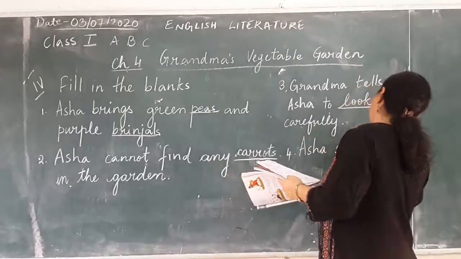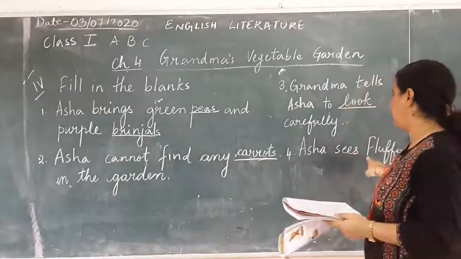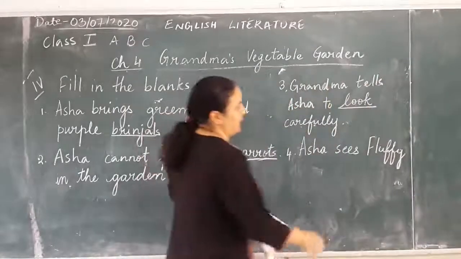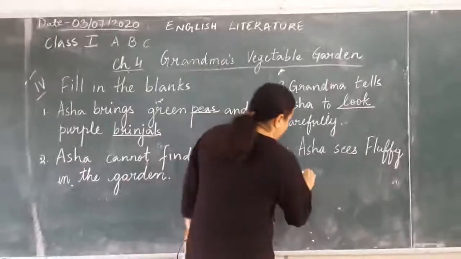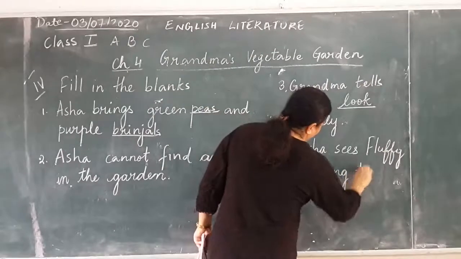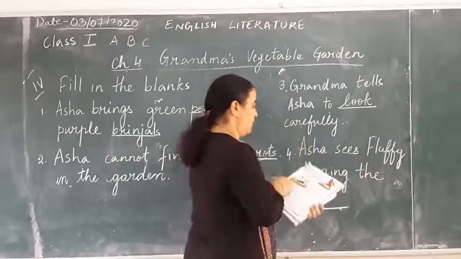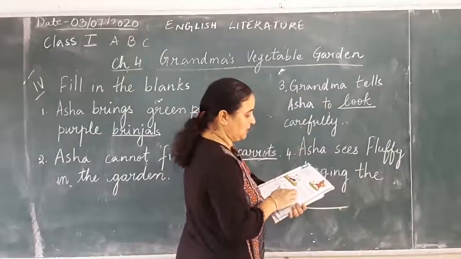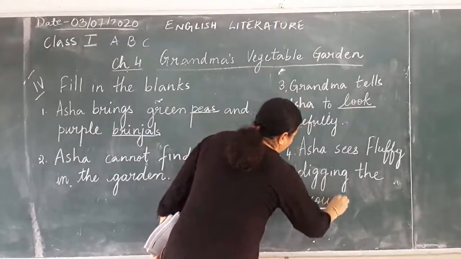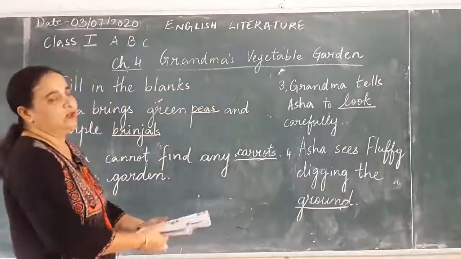sees Fluffy. Fluffy you will write in capital letter F because it's the name of a cat. Okay, so you will write Fluffy, capital letter. Fluffy digging the dash. What does Fluffy do? He is digging up the ground. Okay, he is digging up the ground. G-R-O-U-N-D. Okay.